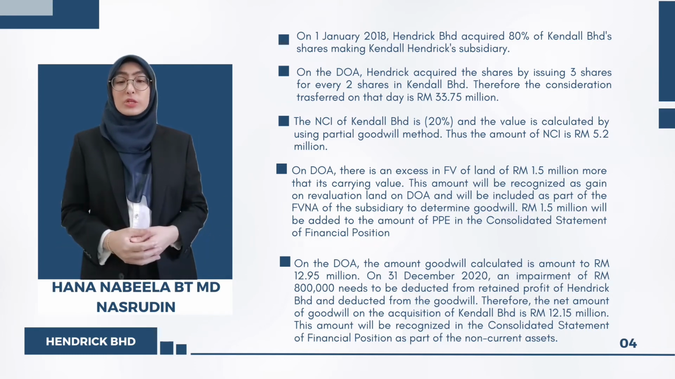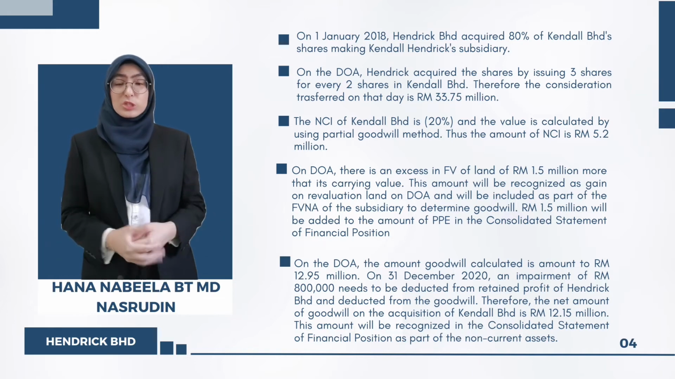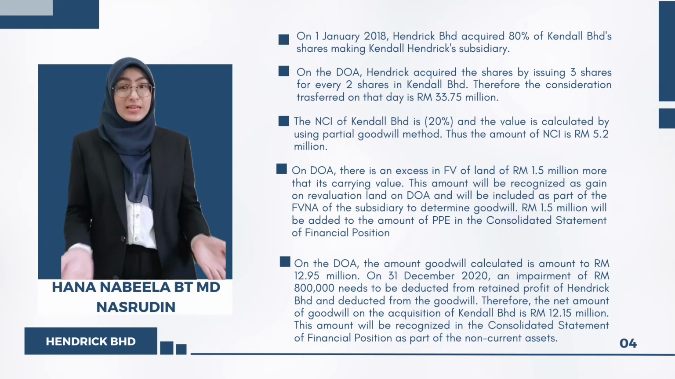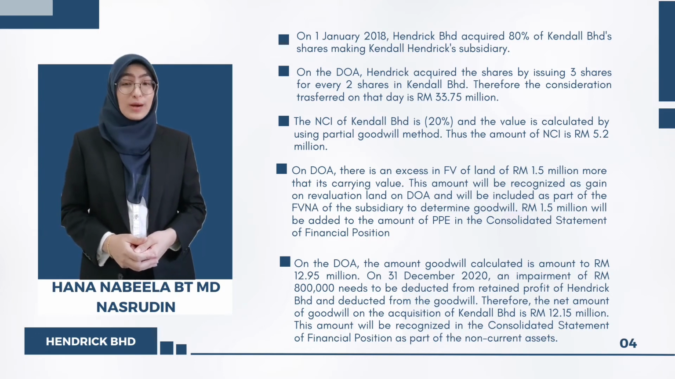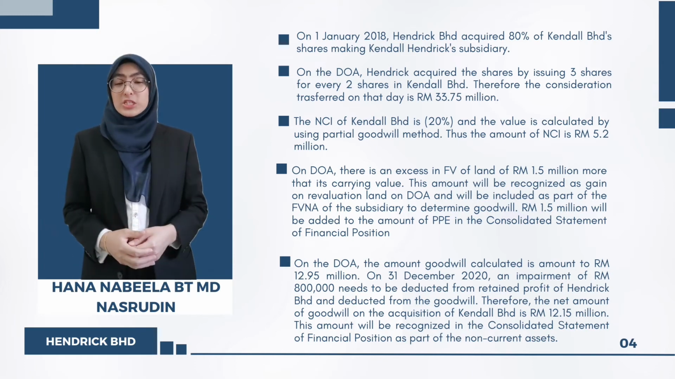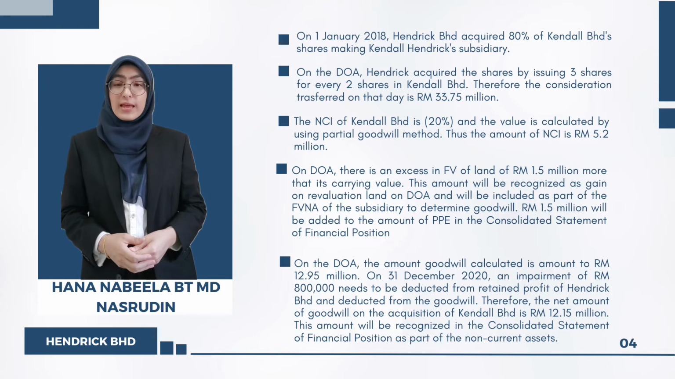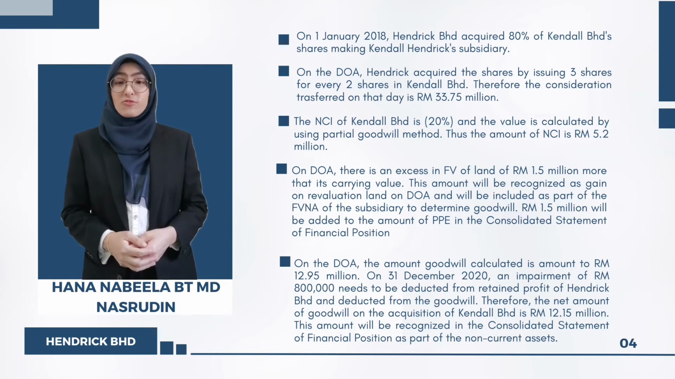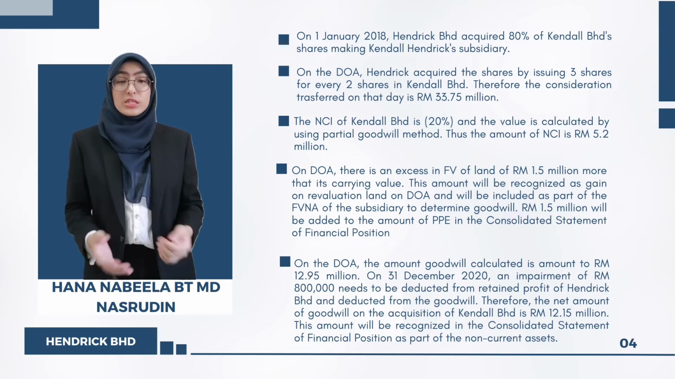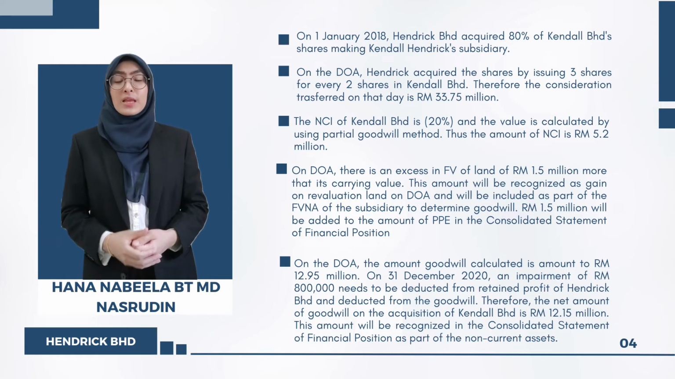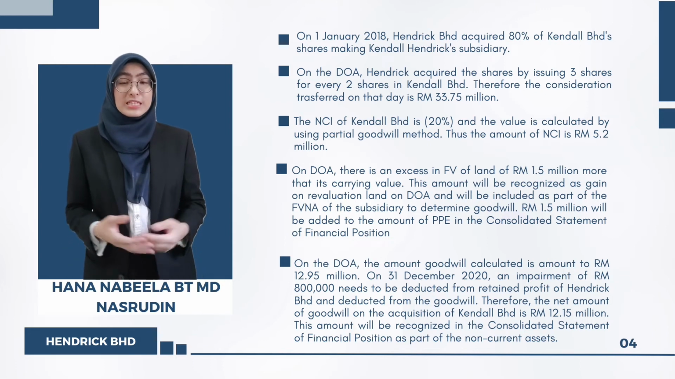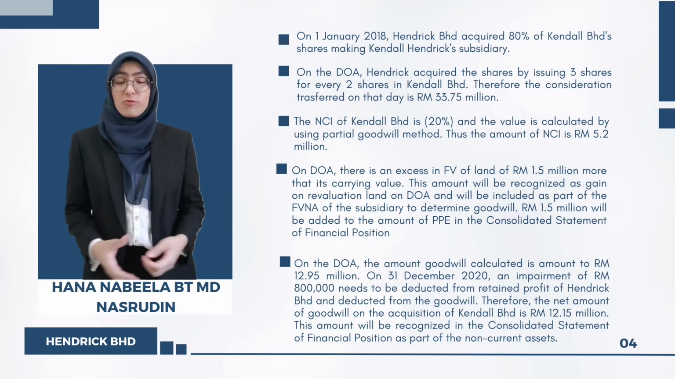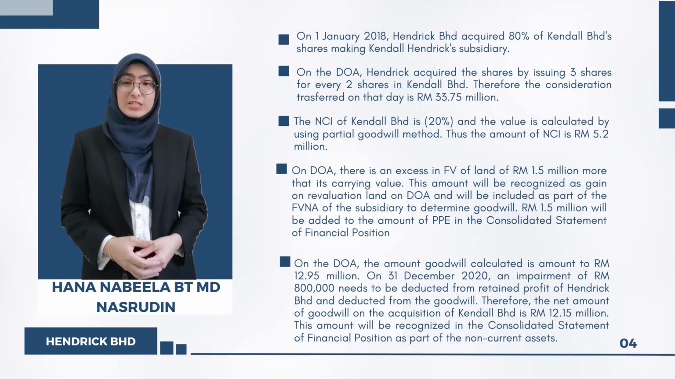Next, the NCI amount of RM5.2 million will also need to be recognized in the consolidated statement of financial position. This amount is also included in the calculation of goodwill or bargain purchase. On the date of acquisition, there is an excess in the fair value of land of Kendall amounting to RM1.5 million. This amount will be recognized as the gain on revaluation of land on DOA and will be included as the fair value of net asset of the subsidiary on DOA to determine the goodwill. This amount will also need to be added to the amount of PPE in the consolidated statement of financial position.